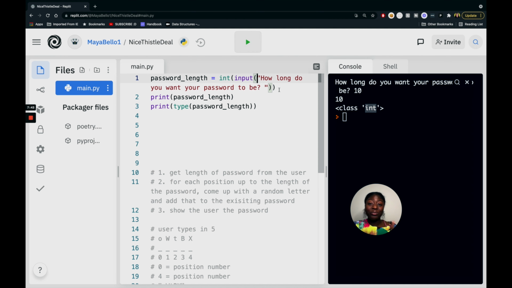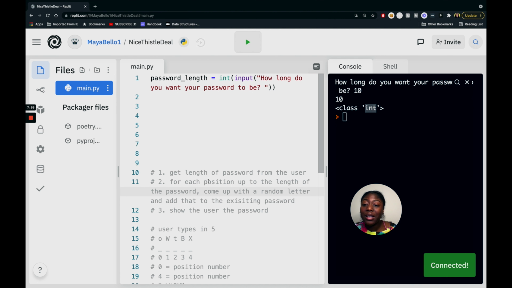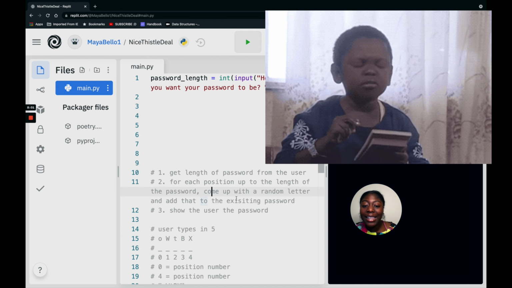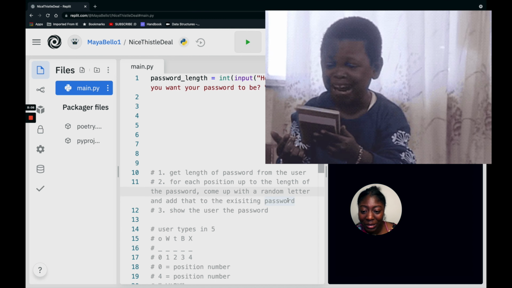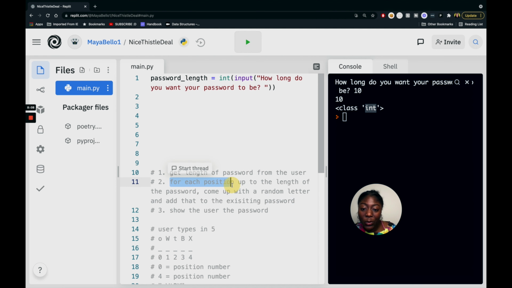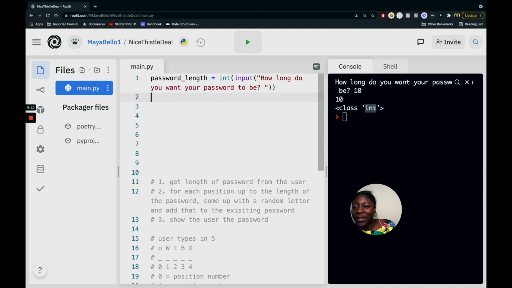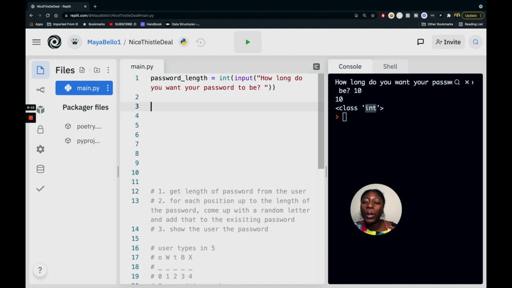But yeah, so far so good. Let me delete these prints because they served their purpose. They helped us understand what's going on in our code. And now let's go to step 2. For each position up to the length of the password, come up with a random letter and add that to the existing password. So you might be like, ooh, I do not even know where to start. So let's start with the for each position. When I hear that, I definitely think of a for loop,